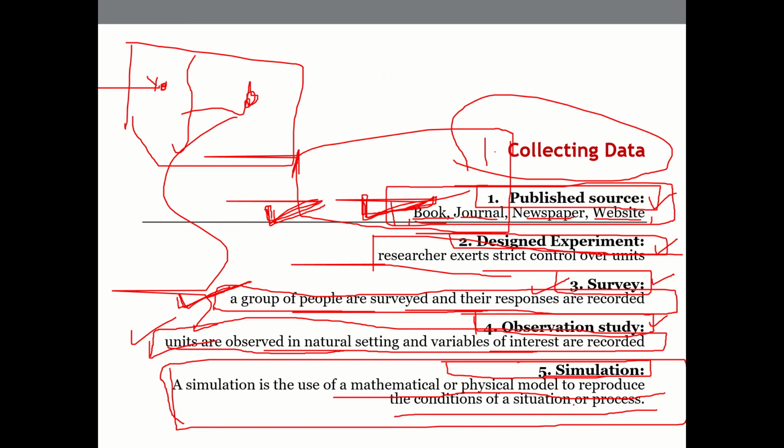This is one of the fascinating subjects, and in fact I am also very much interested in this topic, where we try to recreate the real world in a virtual environment, and then we subject that virtual environment to various conditions, and we try to analyze what happens for different conditions and so on and so forth. So these are the 5 ways we can adopt for collecting the data.